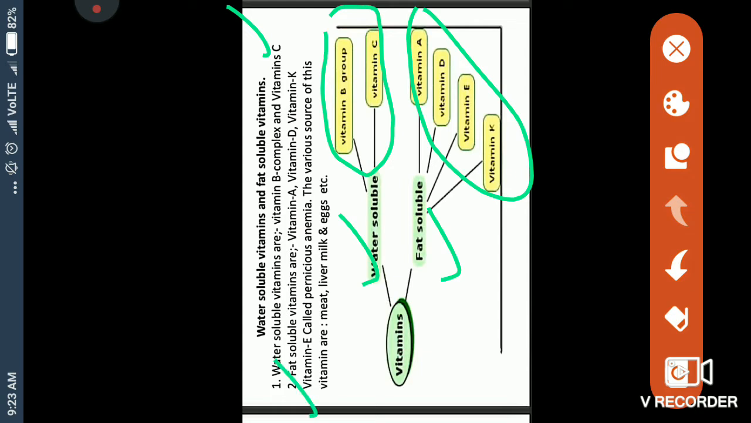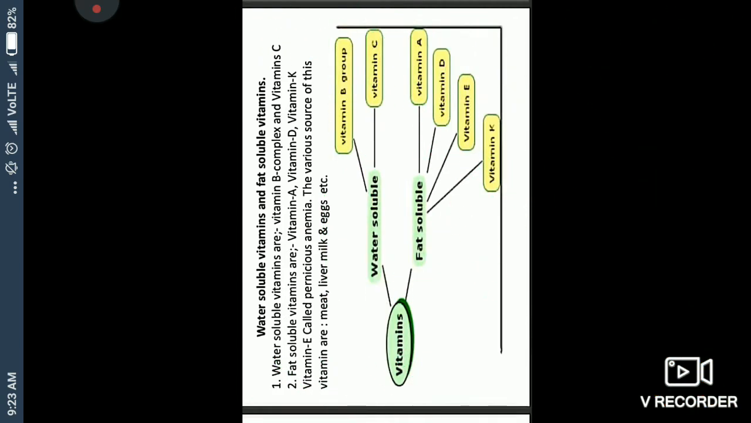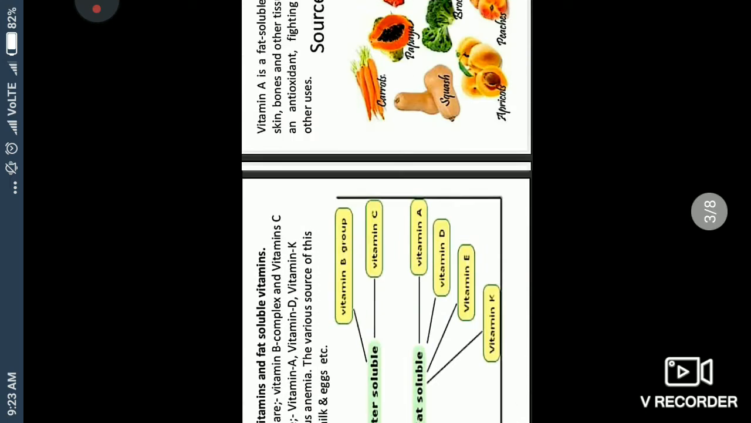Understand? Vitamin A, vitamin D, vitamin K, vitamin E. These are called pernicious anemia. Means they protect us from a disease called anemia, which happens due to lack of iron in our body. Understand? So move to the next slide.